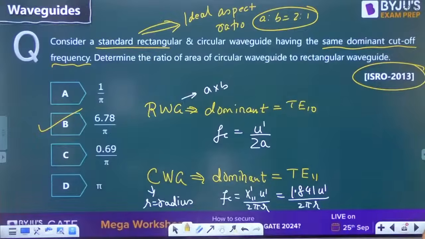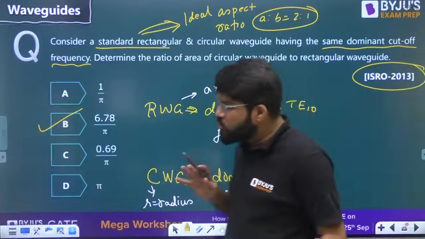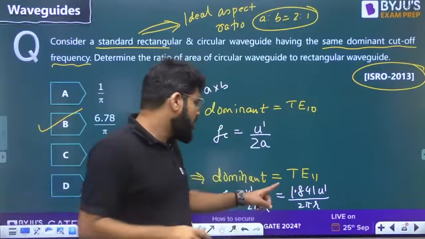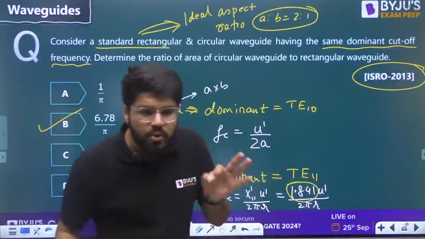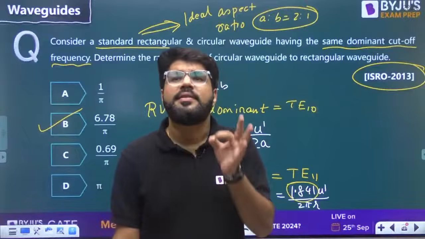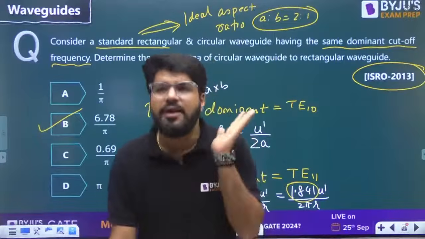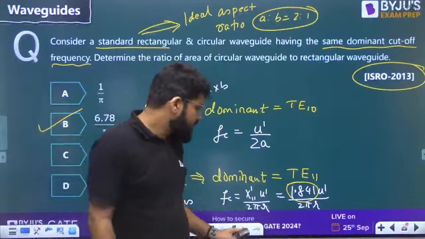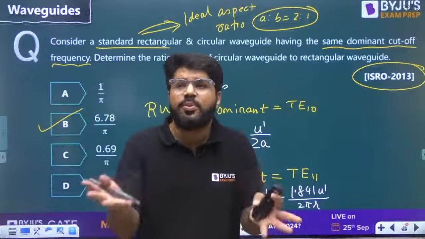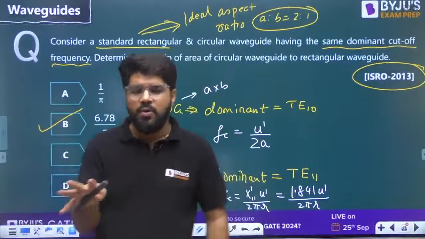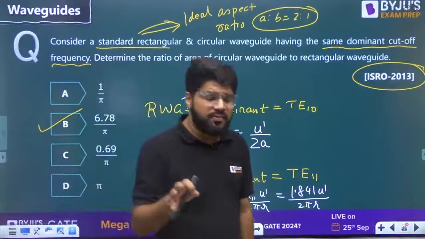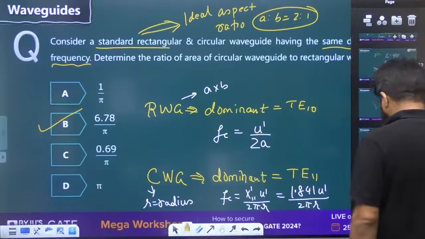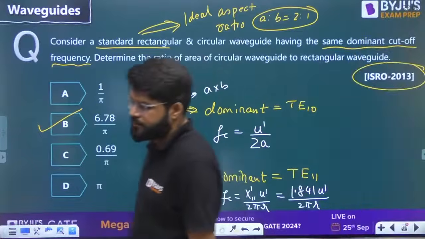A very good question. Now see, this is our exact word-to-word ISRO question. They have used the dominant mode of circular waveguide and they have not given you this value. That is why I told you as a tip, remember the X-11 for only the dominant mode, not any other. Any other is not expected because otherwise the list is endless. But this value is expected, otherwise this question also becomes blank for us. So remember the X-11 especially for the dominant mode.